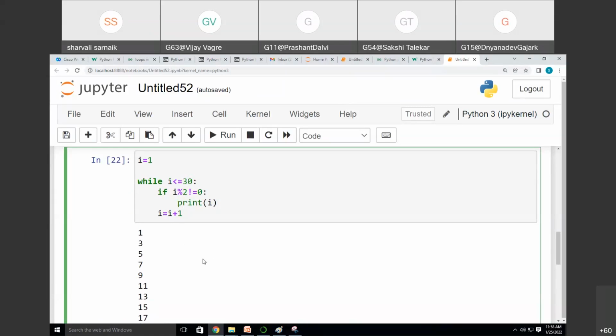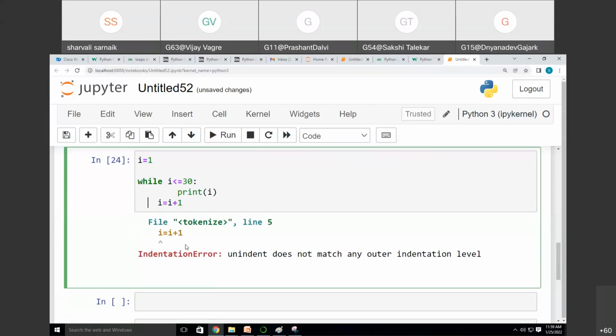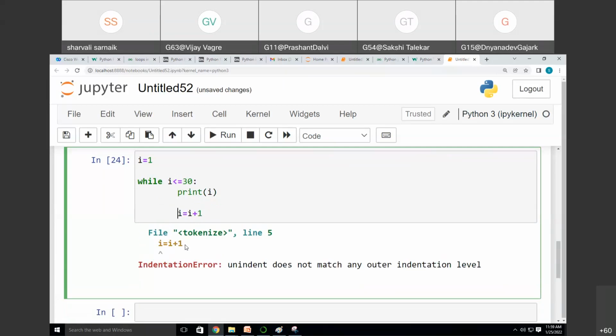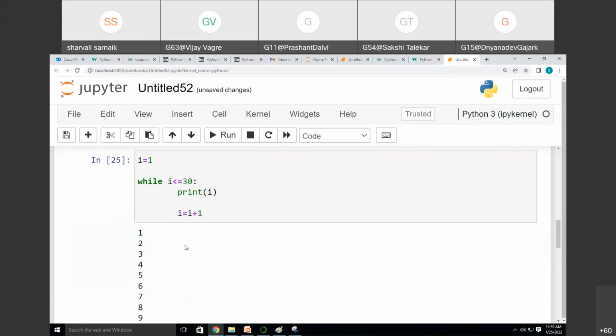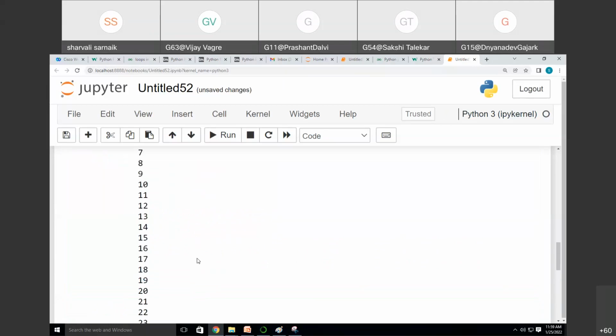Now, I want to print 10 to 1 numbers. Means I want to print reverse numbers. What will be the logic if I want to print 10 to 1 numbers? If I want to print 1 to 10, simply we have seen that. Show you again. We will remove this part and I will increment it. See, 1 to 10, 1 to 30 I have printed, okay?